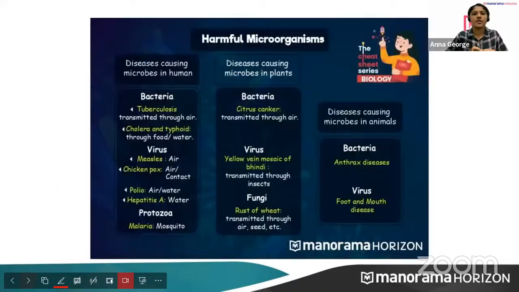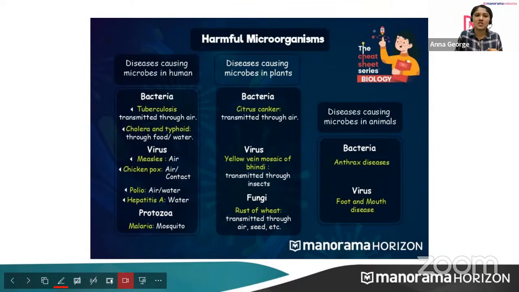Now, we have already seen what friendly microorganisms are. We have seen so many examples of friendly microorganisms. And here are some microorganisms that are very harmful to us, that cause diseases. Harmful microorganisms are those microorganisms that cause diseases in us, plants and animals. So you have to memorize this. This is another task for you to memorize.